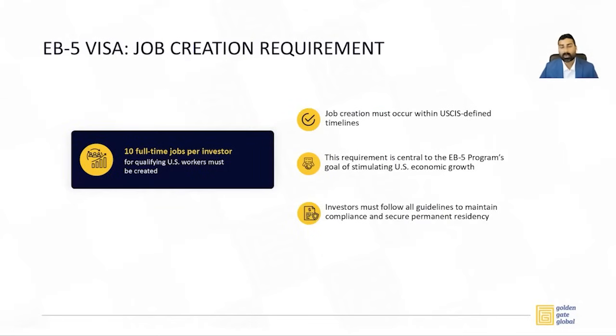The next and the most important part outside of source of funds is the job creation requirement. EB-5 visa program requires you to create 10 new full-time jobs per investor. The way this is achieved is again by giving a loan or investing in a project, and whatever jobs are created in that project are attributed to EB-5 investors. And this job creation obviously needs to occur within the USCIS defined timelines, and investors must follow all guidelines to maintain compliance and secure permanent residency.